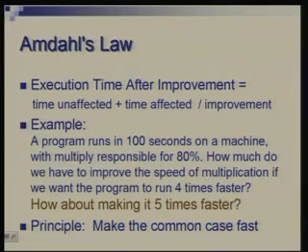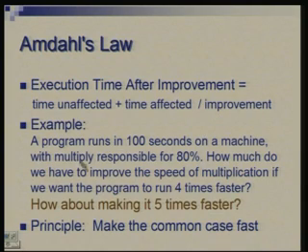Suppose your attention is only on half of the program, and you might infinitely speed it up, but the overall speedup cannot be more than 2 because the other half remains as it is. So execution time after improvement is the time which is unaffected, that we take as it is, plus the time which is affected divided by the improvement factor.